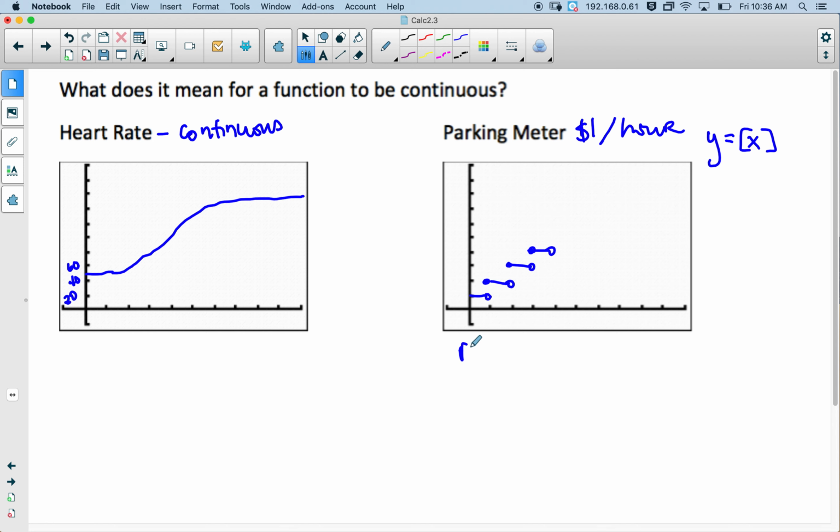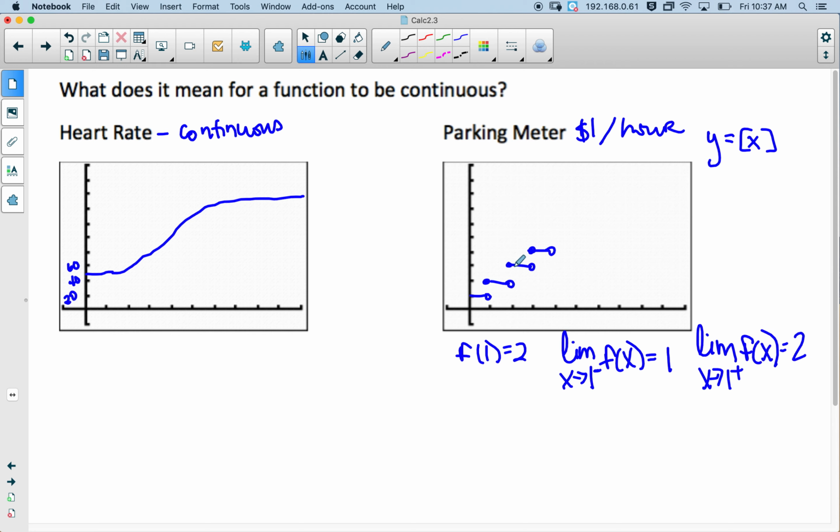So for example, in this case, f of 1 is equal to 2, but the limit as x approaches 1 of this function, we'll go from the left-hand side, is 1, but the limit as x approaches 1 from the right-hand side is equal to 2. So therefore, this function is not continuous. So there's some examples of a continuous function and a non-continuous function.